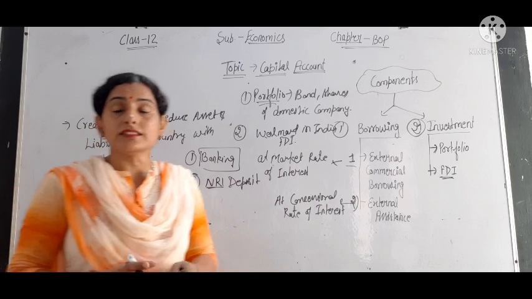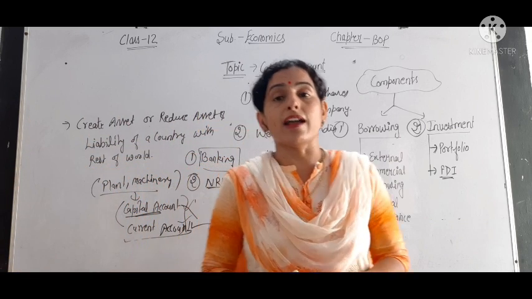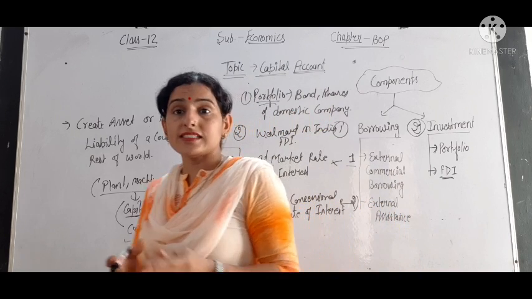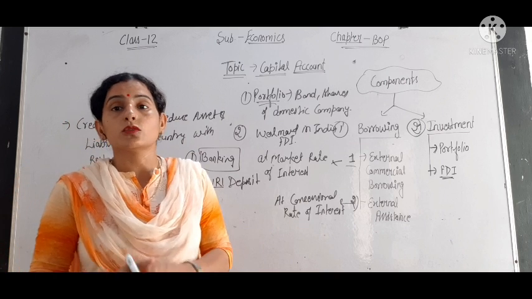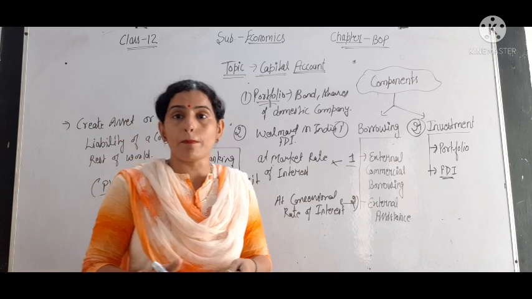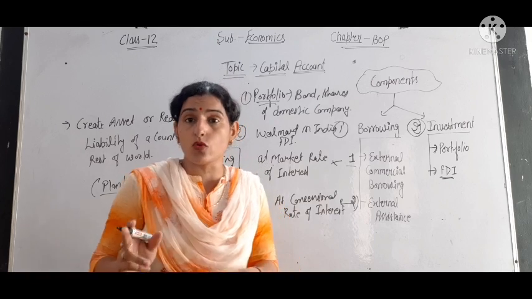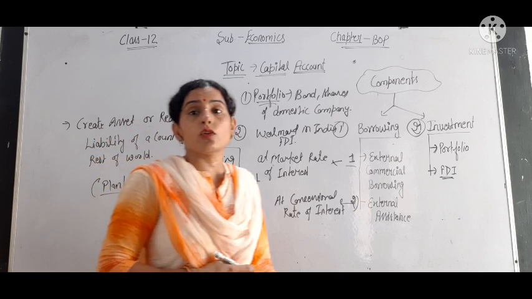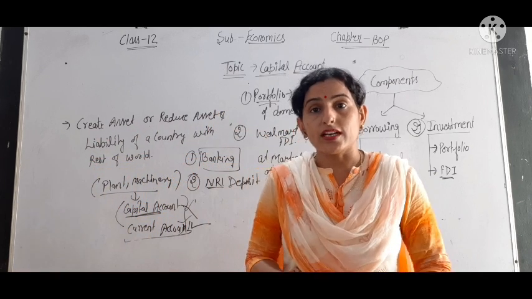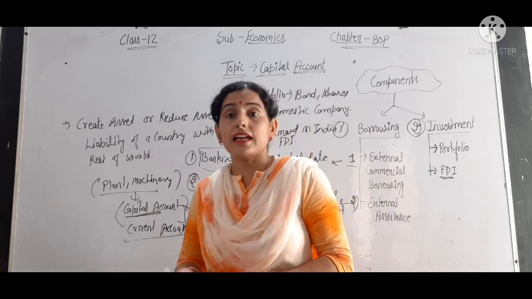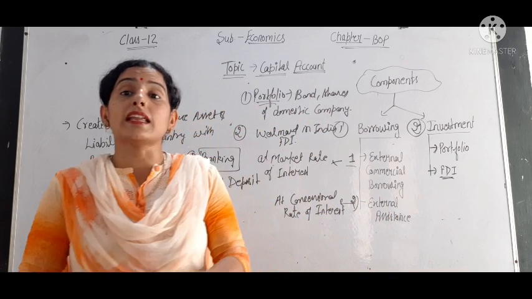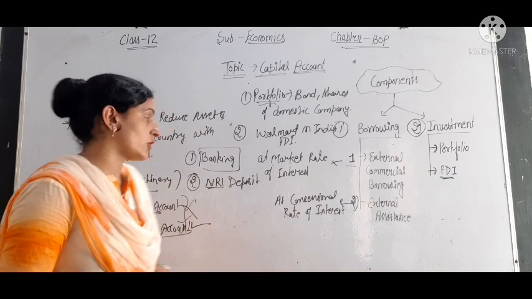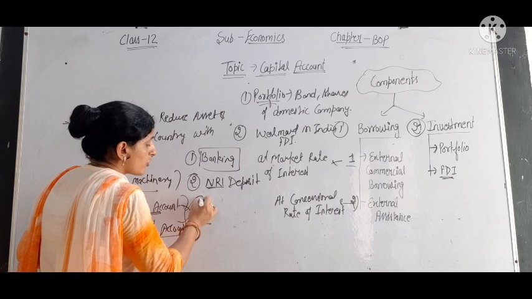One thing should be clear in mind: an NRI living abroad and sending income to the family, meaning sending money to his family, is not included in NRI deposits. What is included is when there is a non-resident of India, an NRI person, who deposits money in our banking system, in our domestic economy. So that is included. Then third we have short-term credit.